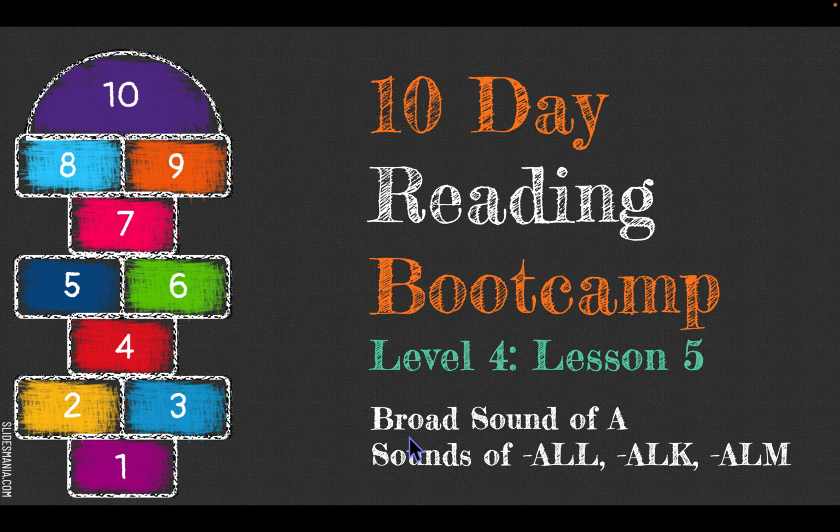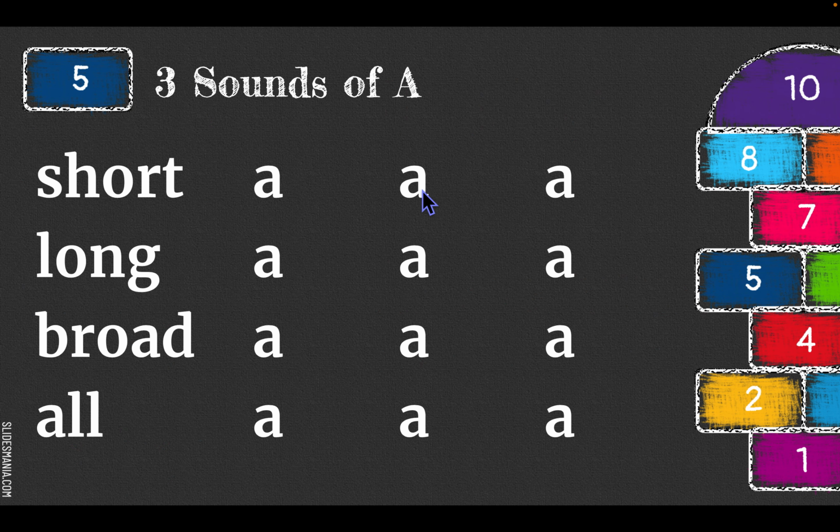We're going to start learning about the broad sound of A as well as the sound of A in these combinations. So A has three main sounds. The first one students learn is the short A sound, "a." The long A sound is "ay." The broad A sound is "aw." You may notice that the broad A sound of "aw" basically sounds the same as the short O sound of "o." Let's practice all three sounds.